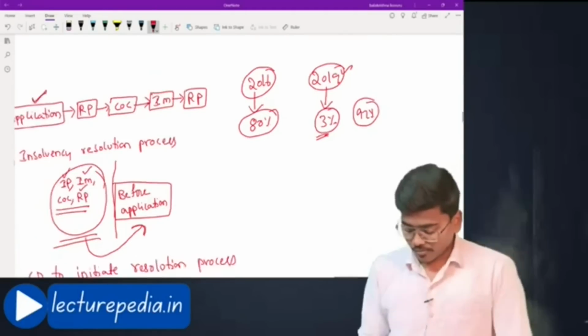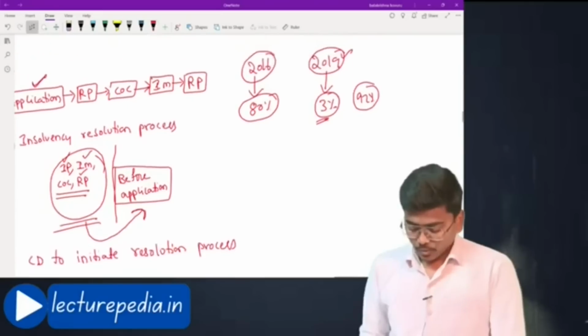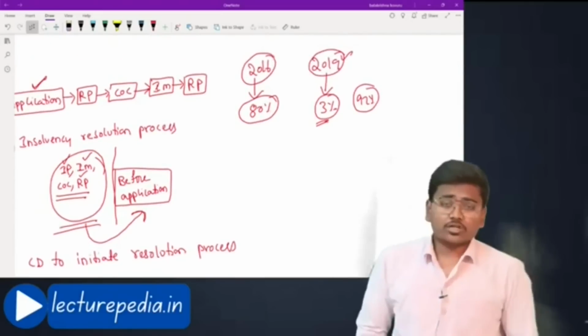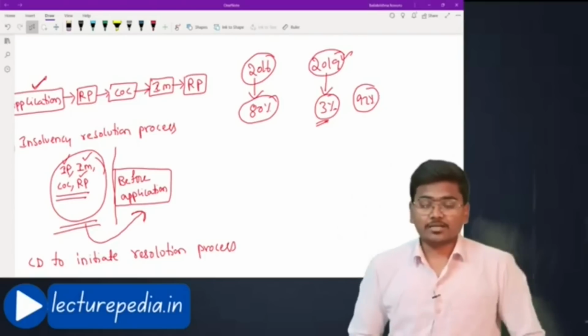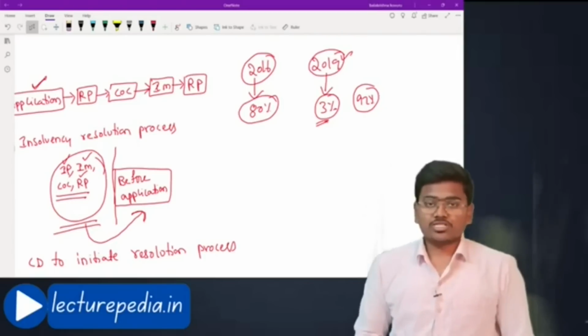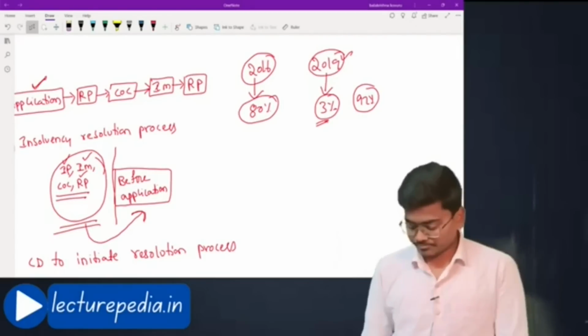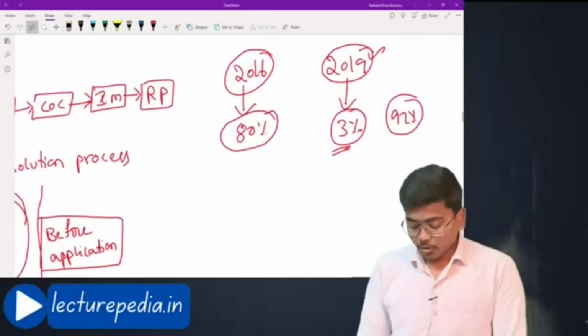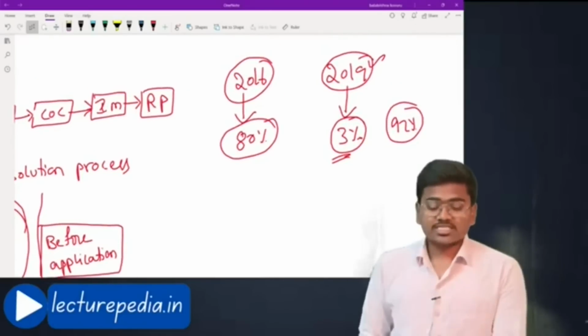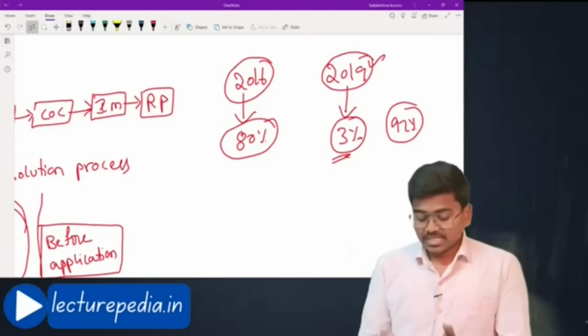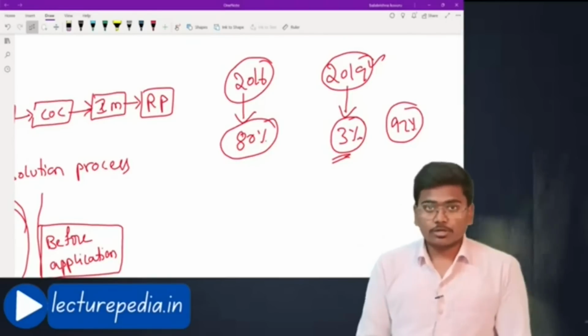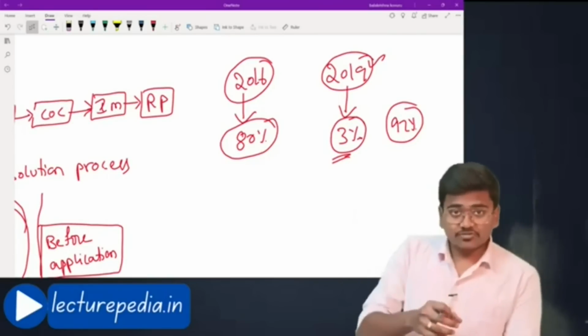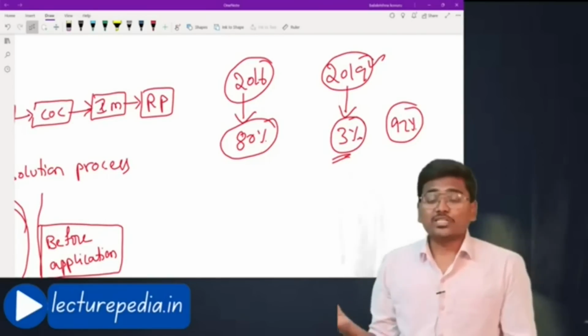Now, why are these corporate debtors not initiating insolvency resolution applications? Because once the CIRP process starts, the management of the corporate debtor will be transferred to the resolution professional.